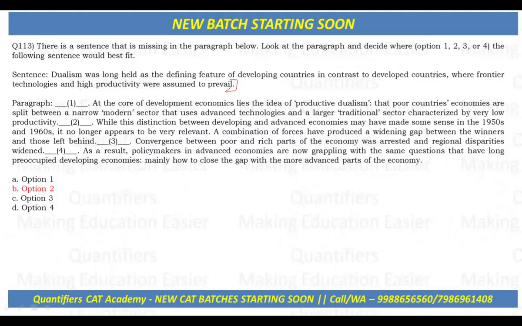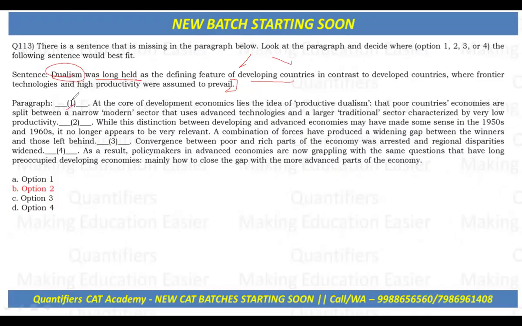So basically, we can say that the missing sentence explains how dualism was once seen as something that separated developing from developed countries, right? Dualism was long held as a defining feature of developing countries in contrast to the developed countries. So it was seen as something that separated developing countries from developed countries. And then let's get into it.